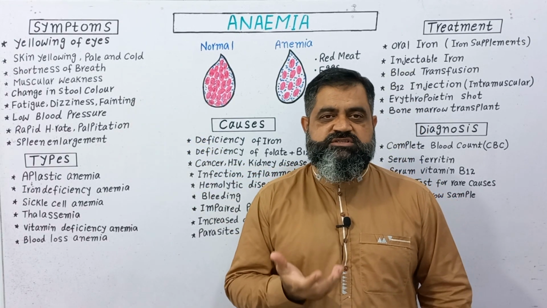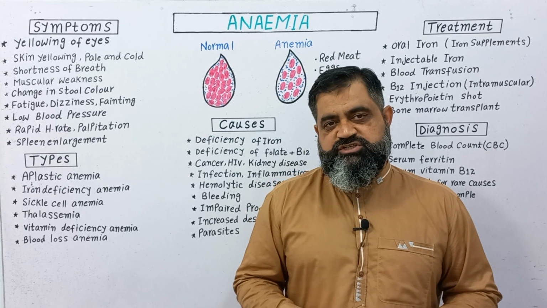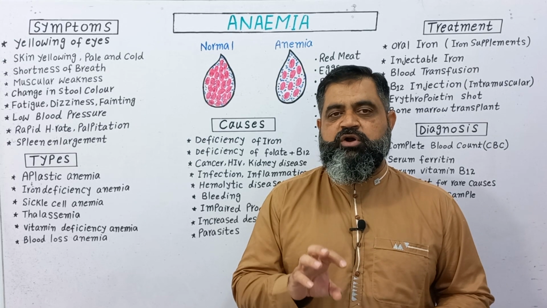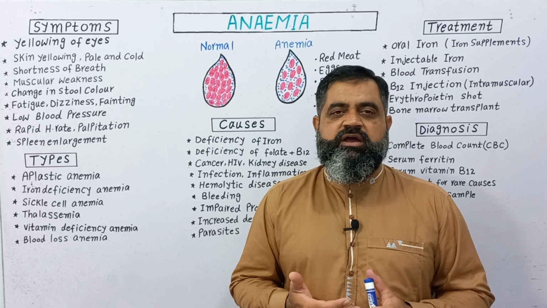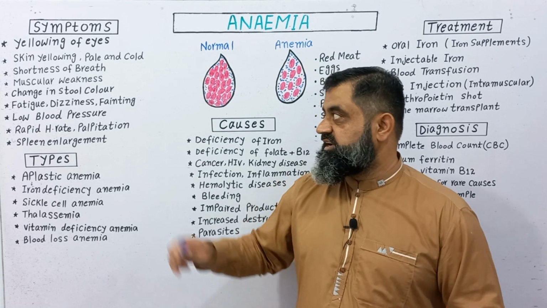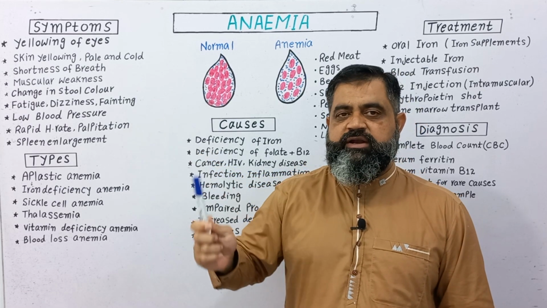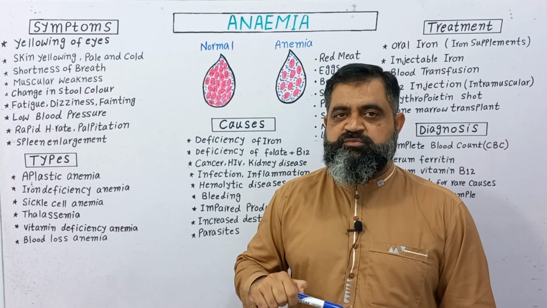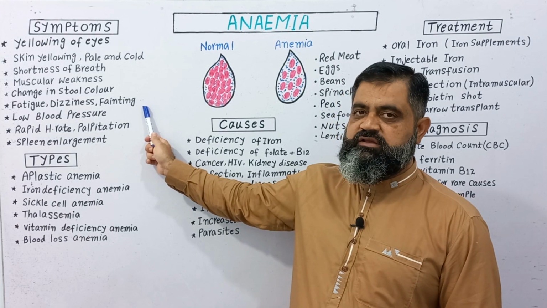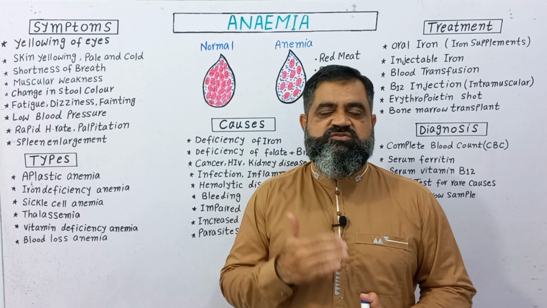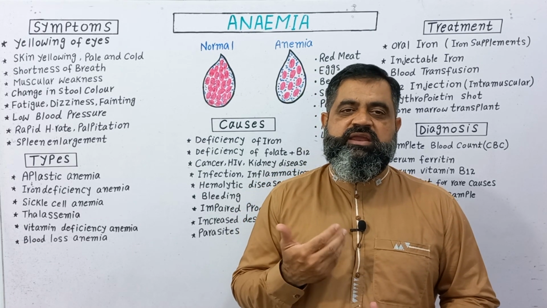Muscular weakness: our muscles need oxygen to work properly. If they do not get enough oxygen from blood, from hemoglobin, then there is a weakness in the muscles and people become unable to perform daily tasks. Changes in stool color due to the lack of blood and problems in the small intestine, fatigue, dizziness and fainting. Sometimes people with severe anemia can fall suddenly and get a head injury.